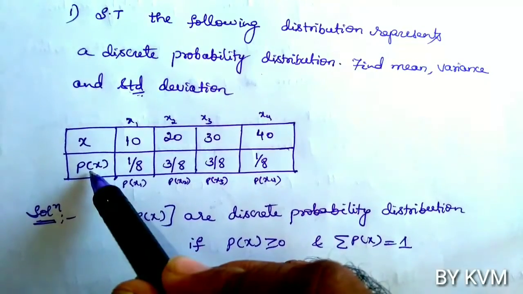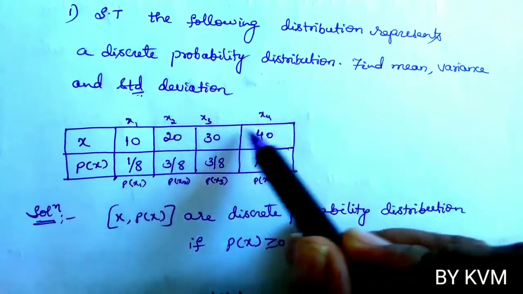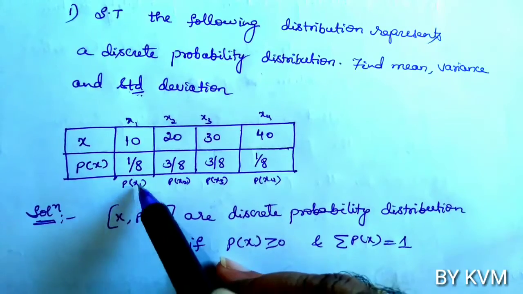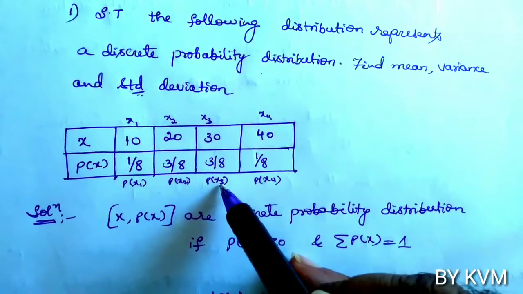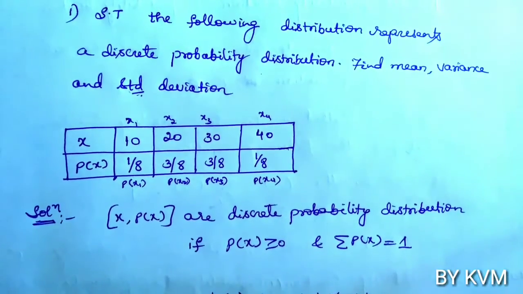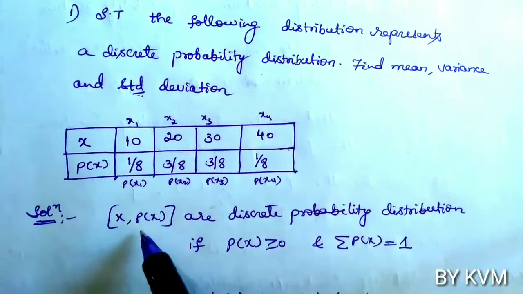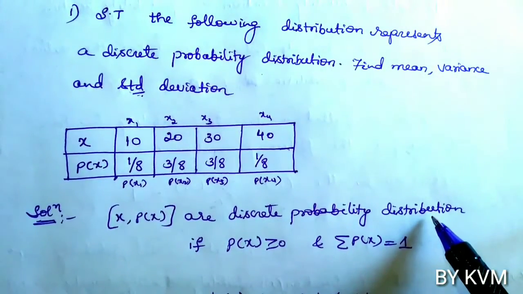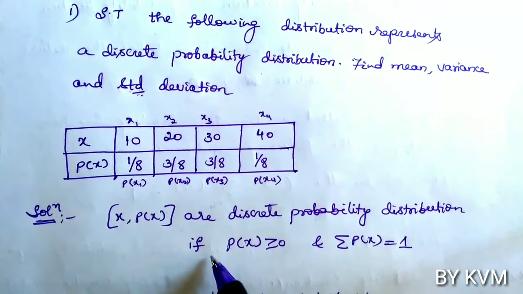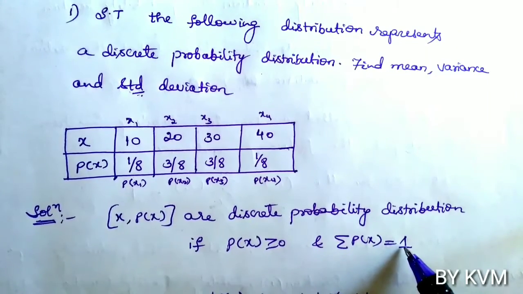So x and p of x values are given. Here x1 is 10, x2 is 20, x3 is 30, x4 is 40. Then the probability of x: P of x1 is 1 by 8, P of x2 is 3 by 8, P of x3 is 3 by 8, P of x4 is 1 by 8. We know that x and P of x values together are called a discrete probability distribution. When we say that the probability distribution is a discrete probability distribution, it should satisfy two conditions: P of x should be greater than or equal to 0 and sigma P of x equal to 1.